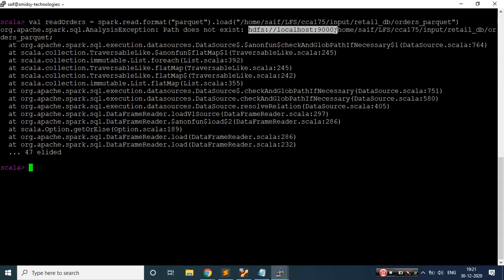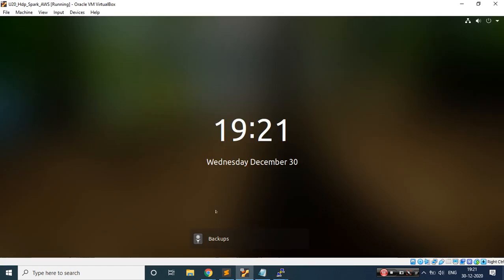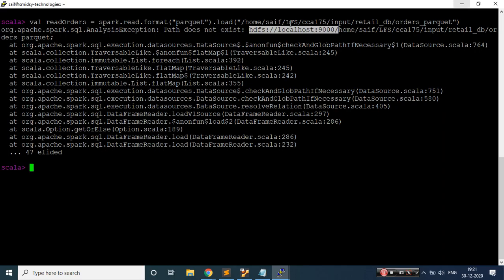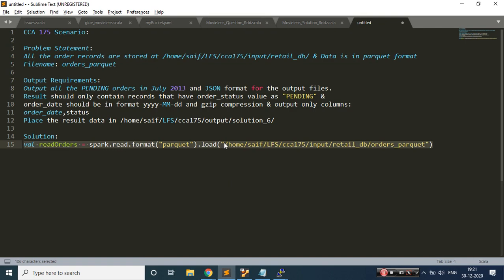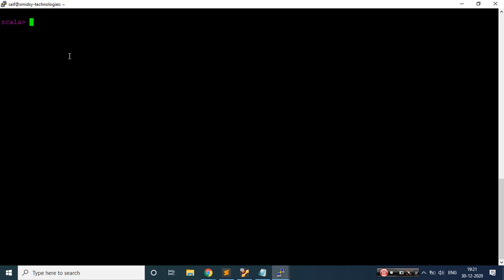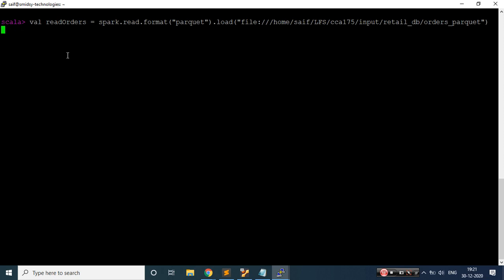As this is a multi-node cluster which I have defined, a virtual machine, if it would have been a single node, this path would have been identified. So I need to do a small change. I just need to write file:// and that should take care of it. We just need to read the errors, solve them and move ahead.